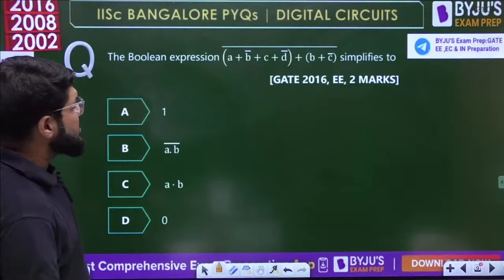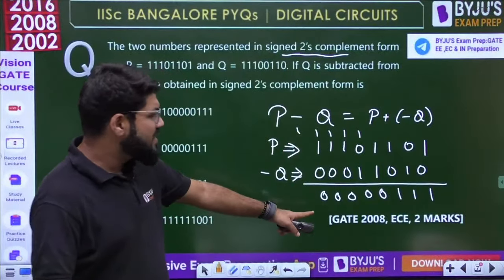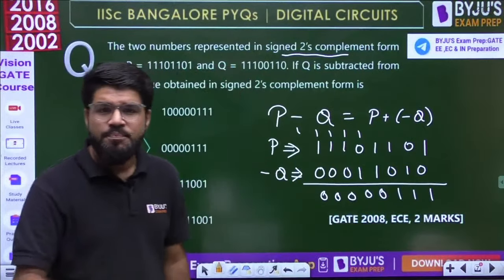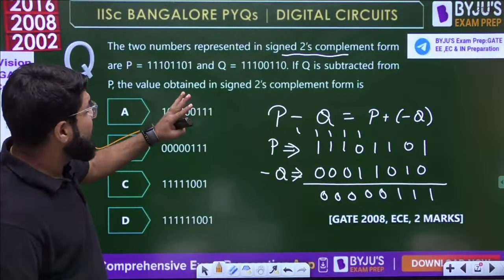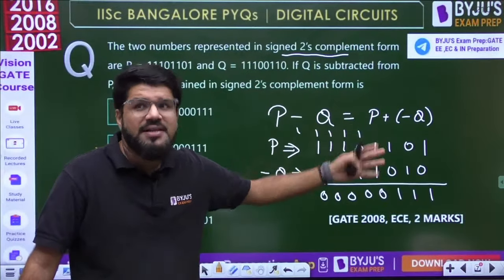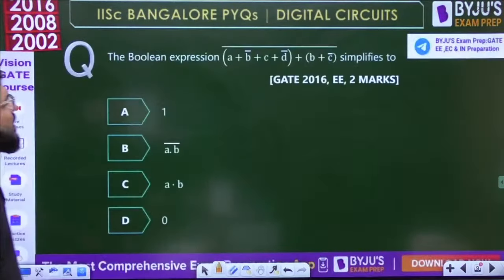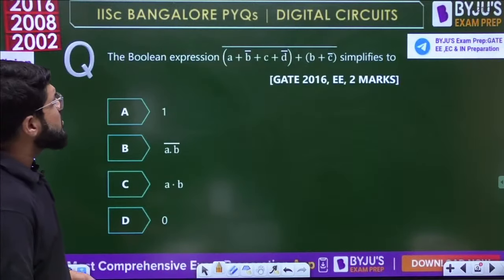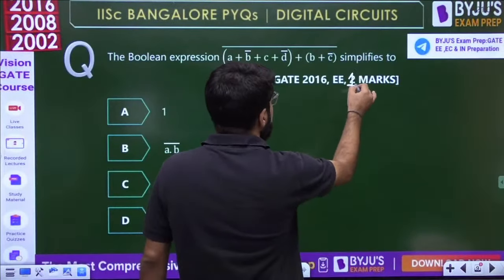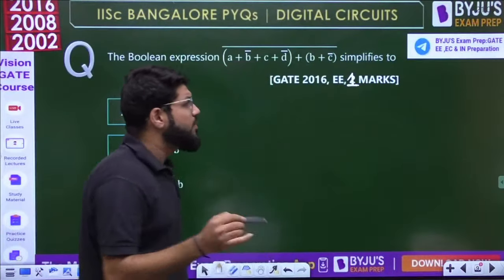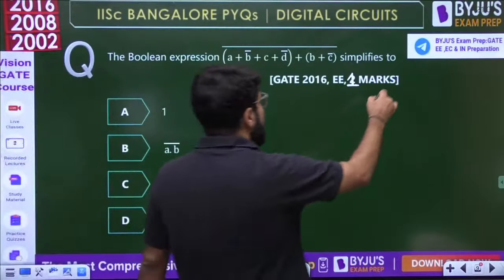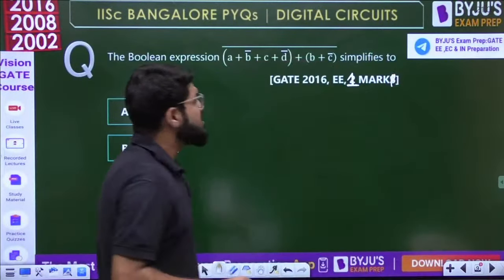Okay, the Boolean expression. See, with every question I've written what the year is and how many marks it carries. So this was a GATE 2008 EC 2 marks question. But looking into the current scenario, it doesn't deserve to be 2 marks. It's mostly like a 1 marker if it comes today. Okay, but no problem. 2016, 2 marks? No, there is some error here. This is 100% 1 mark. And probably the previous one could also be a 1 mark question, but this is definitely 1 mark. I'll see if there is an issue.